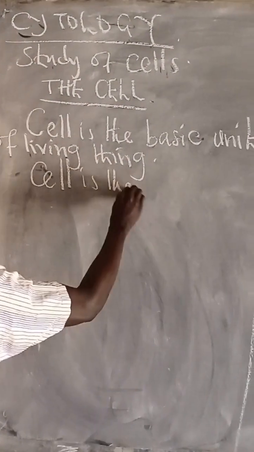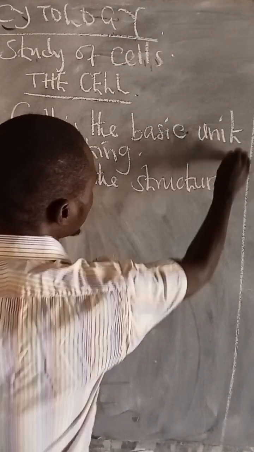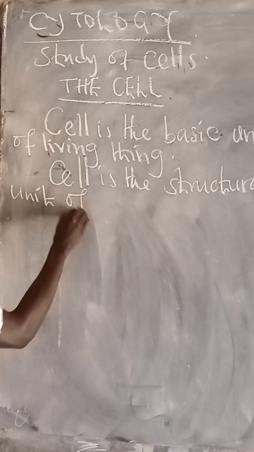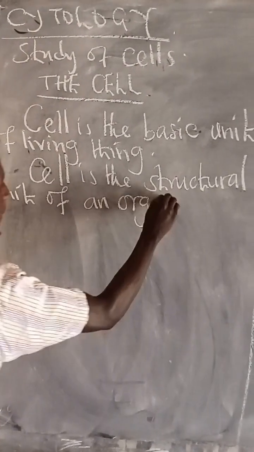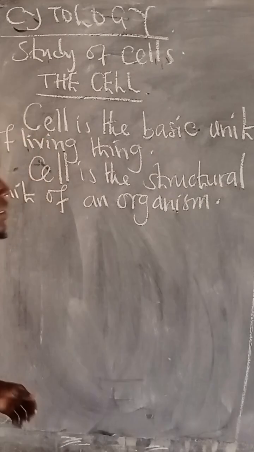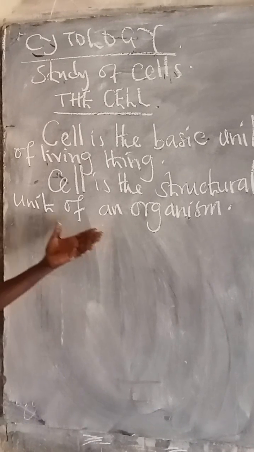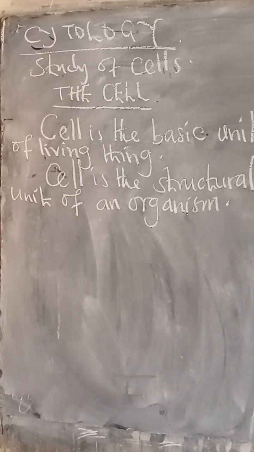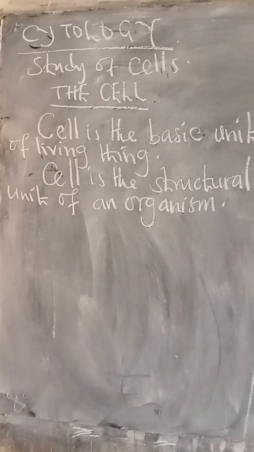Cell is the structural unit of an organism. So when we say an organism, it means living thing, because in biology, all living things, we call them organisms. So cell is the structural unit of an organism. It means the cell forms the structure of an organism.